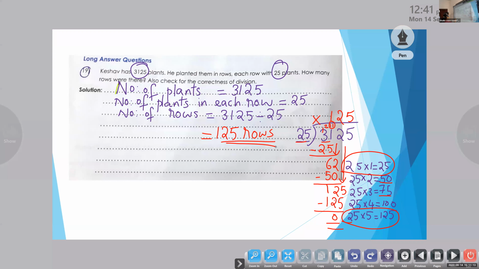So all the children, do it alone. Check the correctness. You can write our formula: dividend should be equal to quotient multiplied by divisor plus remainder.